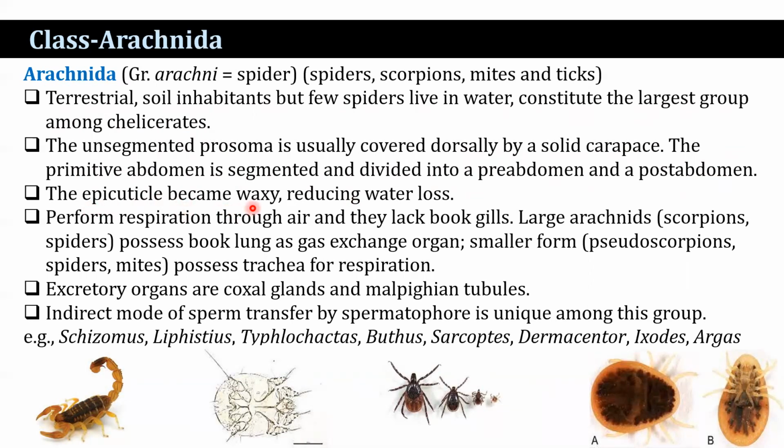To reduce water loss. They perform respiration through air and lack book gills. Large arachnids such as scorpions and spiders possess book lungs as gas exchange organs, and smaller forms possess trachea for respiration. The excretory organs are coxal glands and also Malpighian tubules, both present.